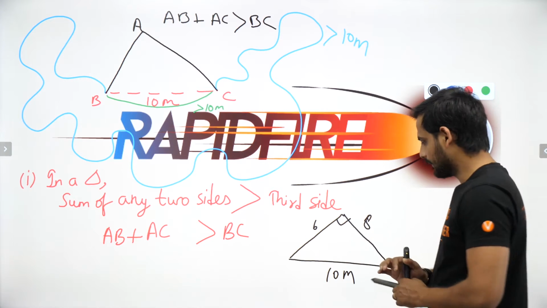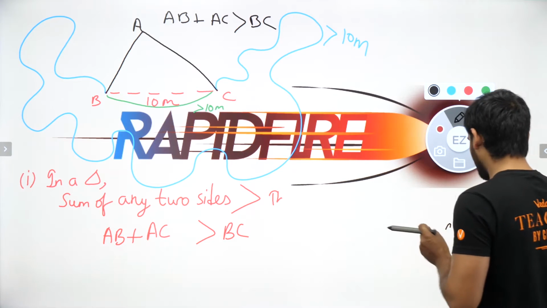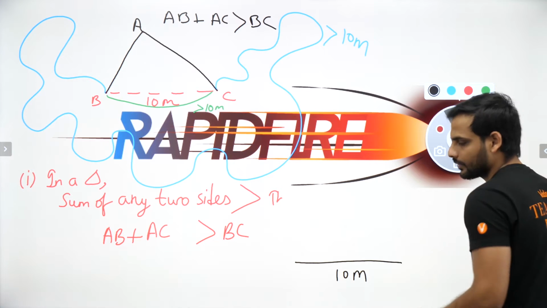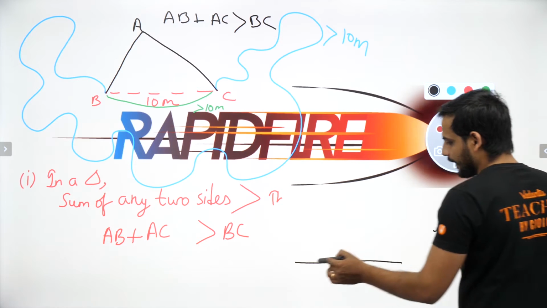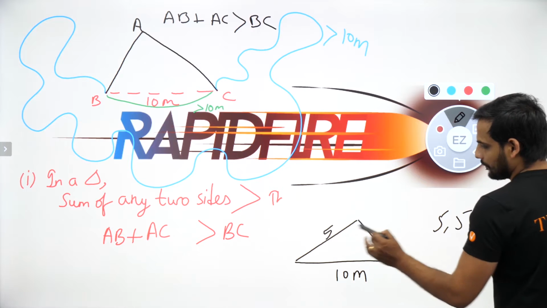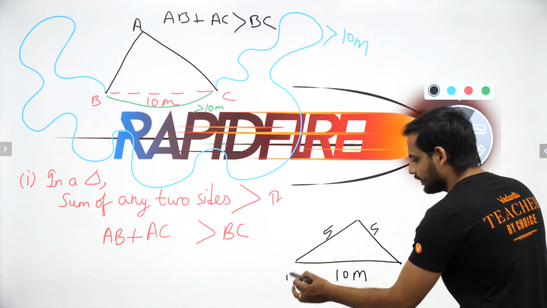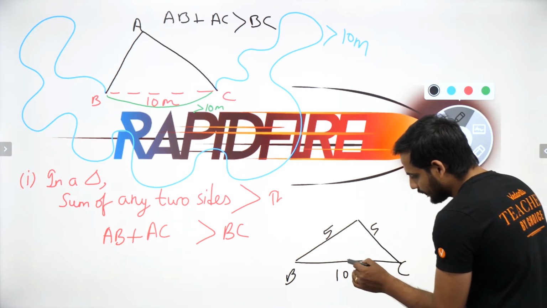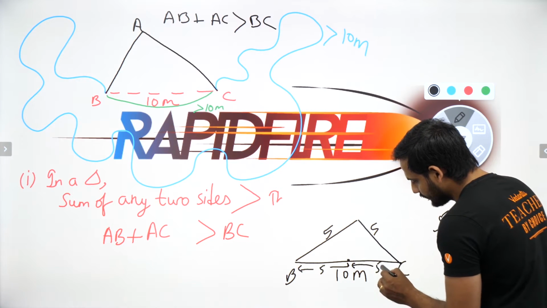So this is possible. Now let us say BC is 10 meter, and now I'm telling you the other two sides are 5 and 5. For a rough diagram, you can say yes sir, this is 5, this is 5. But it will not be the correct diagram. Why? Children, BC is already 10 meter. I can divide this 10 meter into two parts like this: this is 5 and this is also 5.